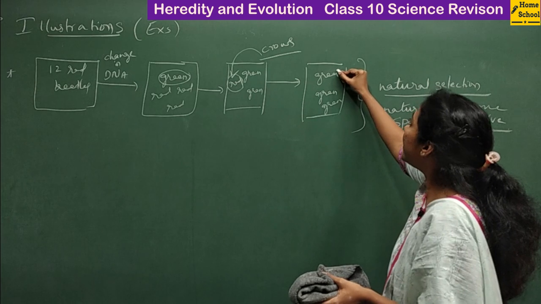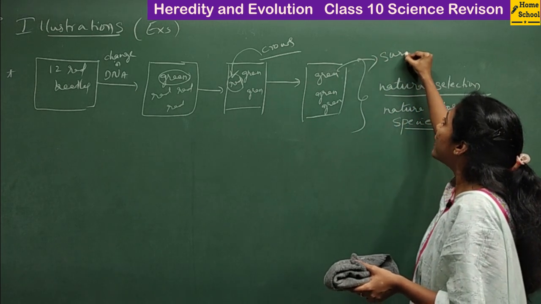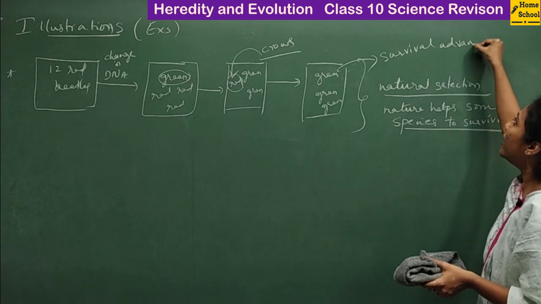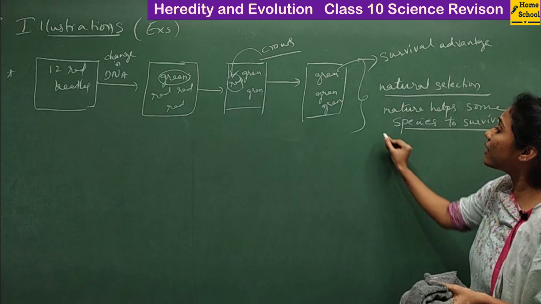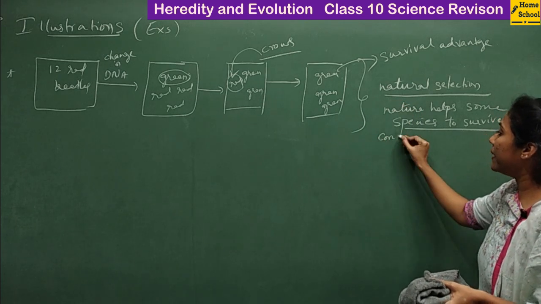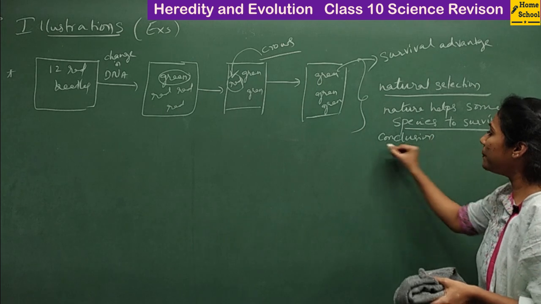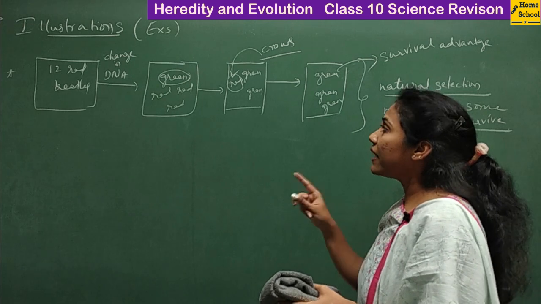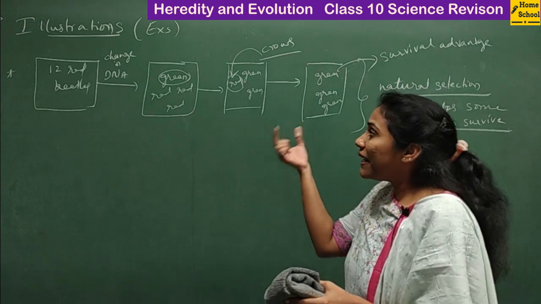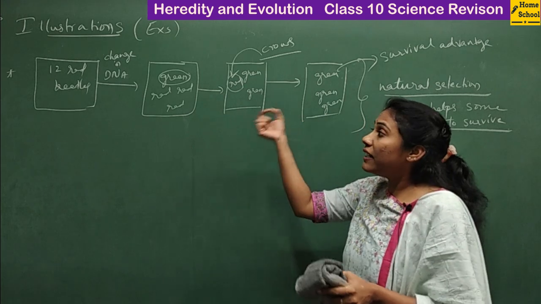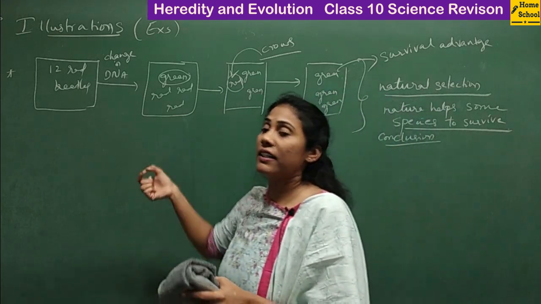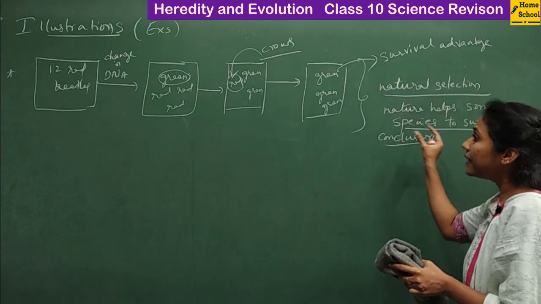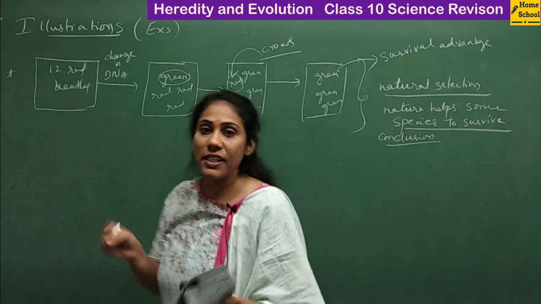These green beetles have got a survival advantage. This is the conclusion of this example. It's not an experiment, just a small example. From this example we can understand that microevolution can take place. The gene with respect to color can be completely changed. For that nature has helped, and this is what we mean by natural selection.